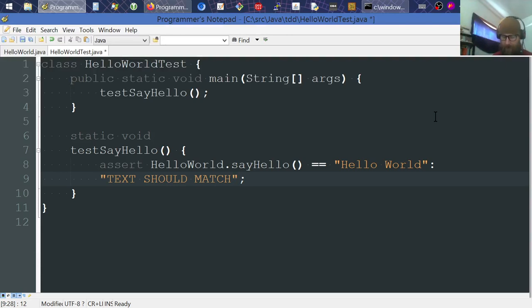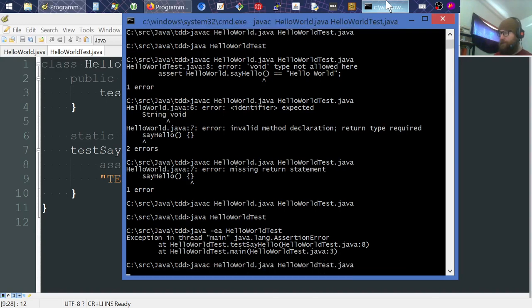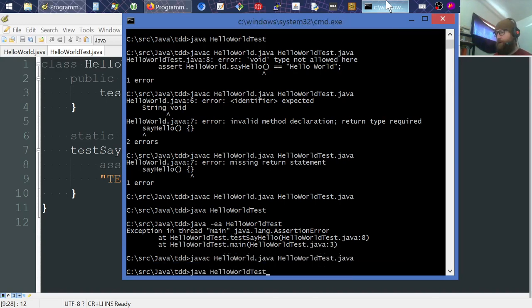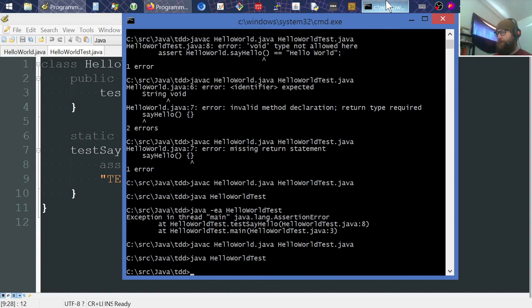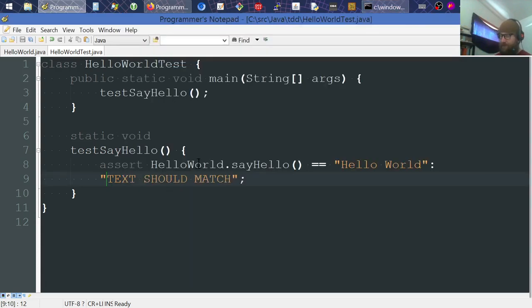All right, I'm going to save that, compile it, and then run it with the EA flag. There we go. All right, and then you can see there's text should match. Still not entirely obvious. One other trick I do sometimes is I'll do a line break, maybe two even, before and after like that.